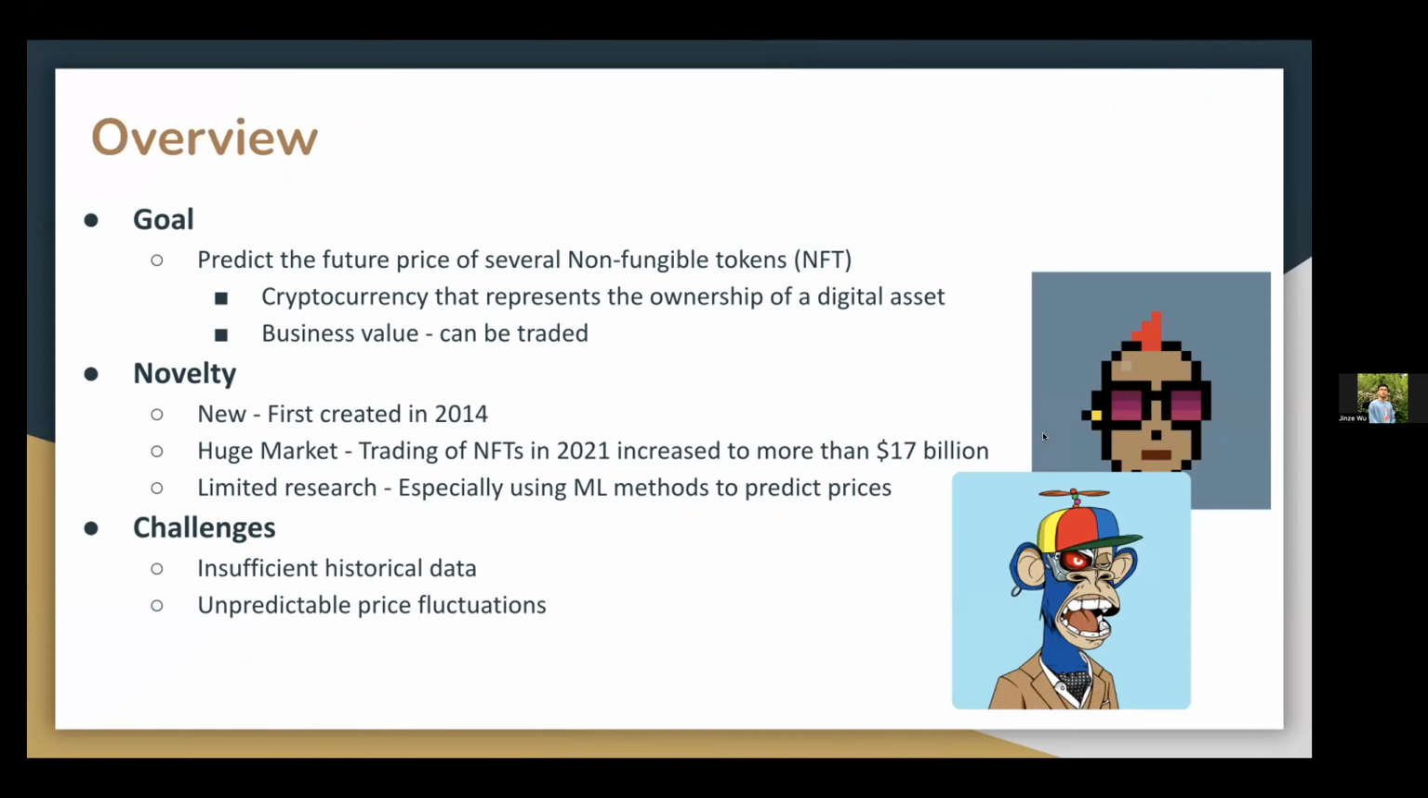The novelty of our project lies in that, first of all, NFT itself is very new. It was first created in 2014. However, there is a huge market of the trading of NFTs. In 2021, it increased to more than $17 billion. Despite the huge market and trading volume, there is limited research about NFT price prediction, especially using machine learning methods. The challenges we're facing are that first, there is insufficient historical data regarding the price of an NFT, and another is that the price fluctuations are really unpredictable.